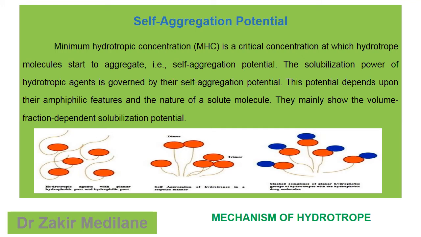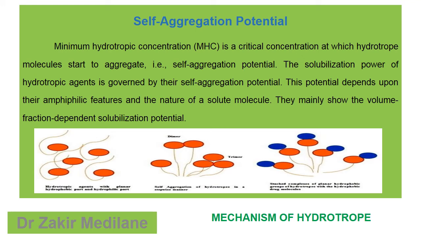Self-aggregation potential. The minimum hydrotropic concentration (MHC) is a critical concentration at which hydrotrope molecules start to aggregate. That is self-aggregation potential. The solubilization power of the hydrotropic agent is governed by their self-aggregation potential. This potential depends upon their amphiphilic feature and the nature of the solute molecule. They mainly show volume fraction dependent solubilization potential.